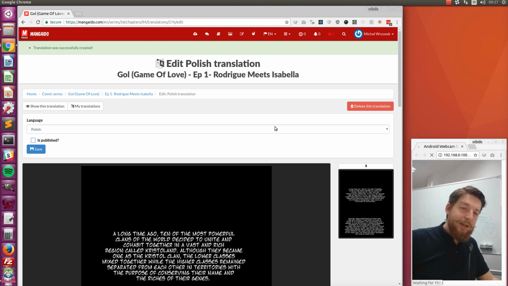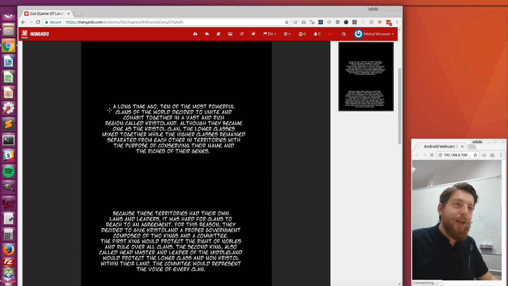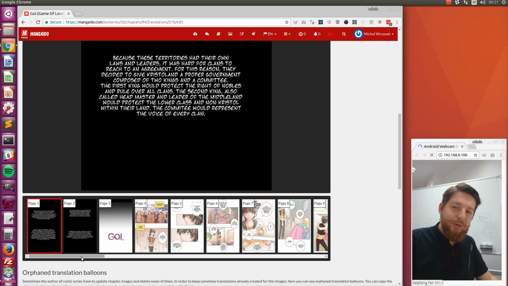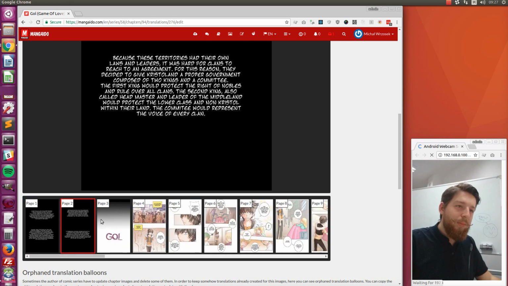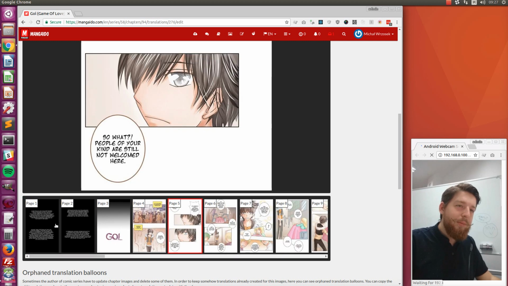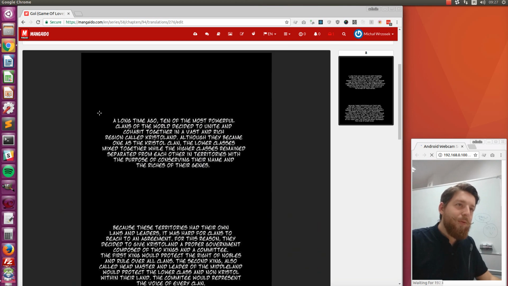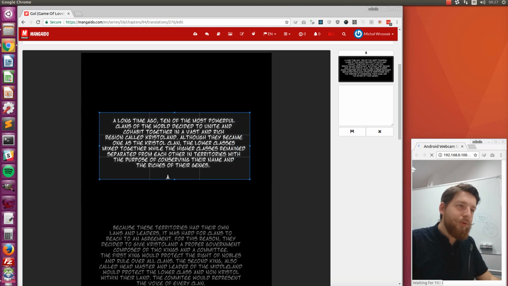Let's first quickly create a mock-up translation, a dummy translation. Here you see the image we have currently selected for translation, the first page of the comic series. We can change it here by clicking on the image of our desire. But let's start with the first page, of course, and select the text we would like to translate.